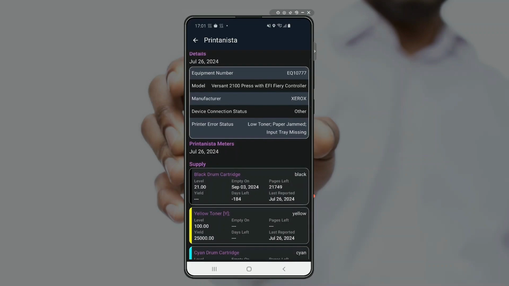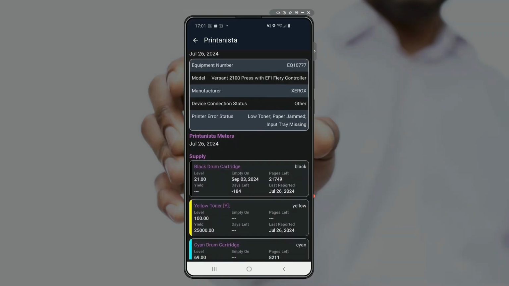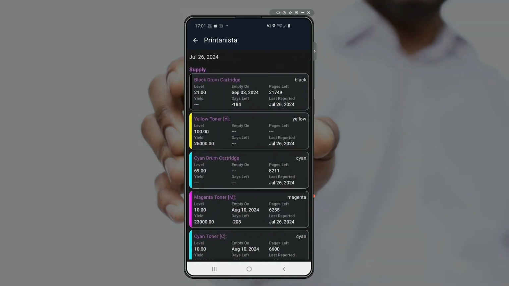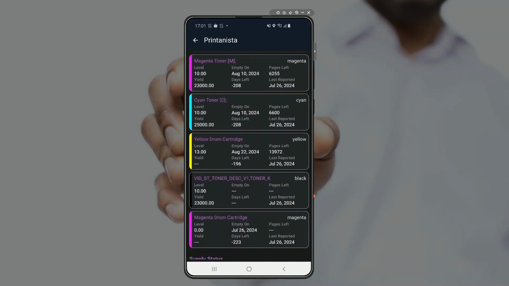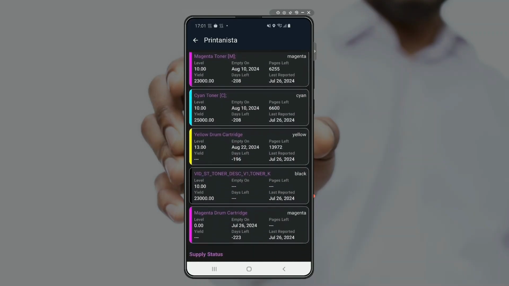So whilst all of the supply levels that we can see in our current view seem to be okay, as we scroll down further, we start to see the magenta toners running low at 10%, but it's still live. But at the very bottom here, we also see drum levels, and the magenta drum is now at 0%. So now we have true context. We have evidence from the customer in the form of a picture, we have reported issues, and we have Printanista validating the fact that the drum cartridge has now expired. And that's likely leading to the problem that the customer has reported.